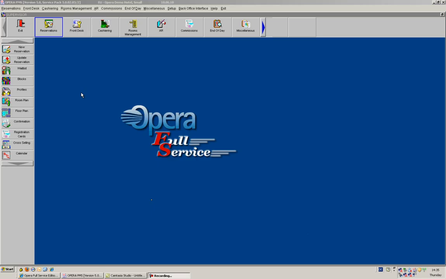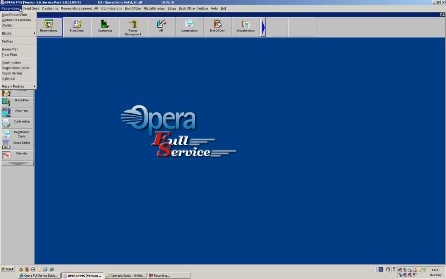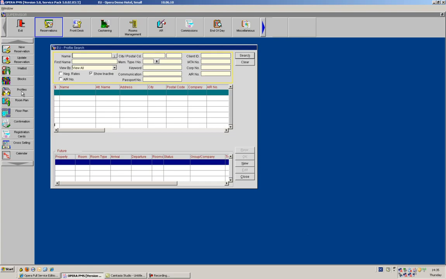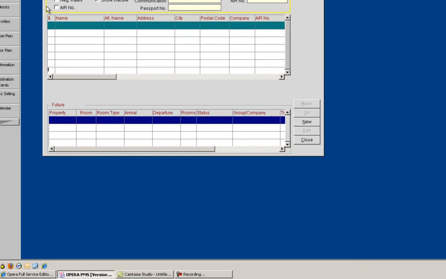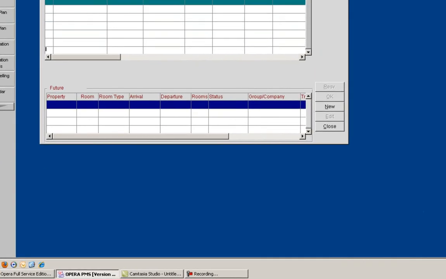As we have learned in the previous session, we can search for profiles in different ways. We could go under Reservations and have a look at the recent profiles, which would show us our last 10 profiles. Or else, if it's not one of those profiles, we could go under Reservations and Profiles, and then we are able to search in here with the different options that we have.